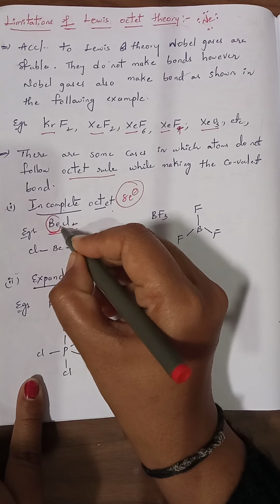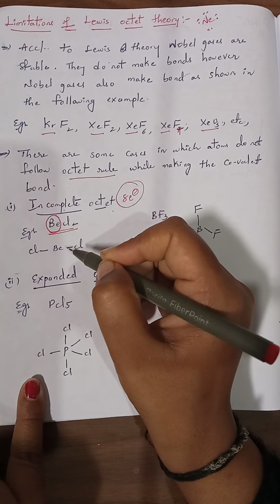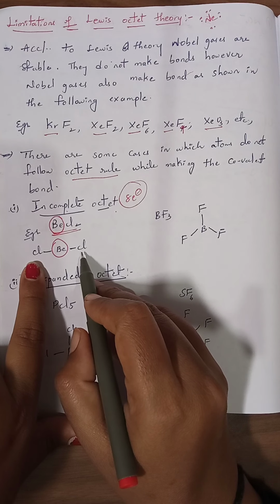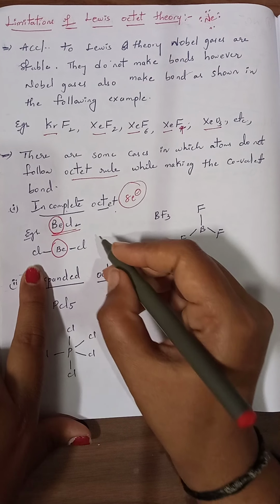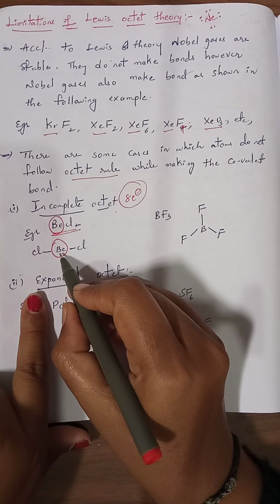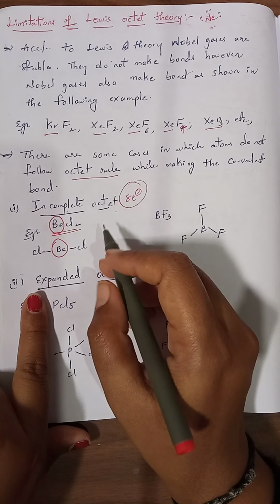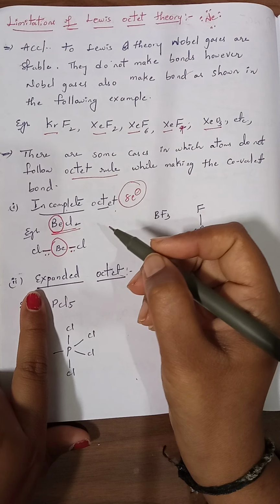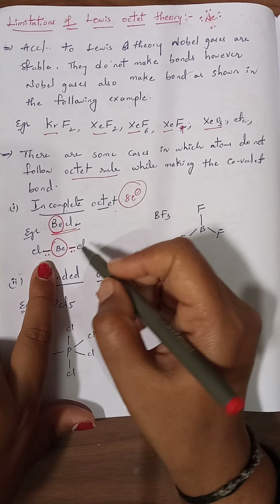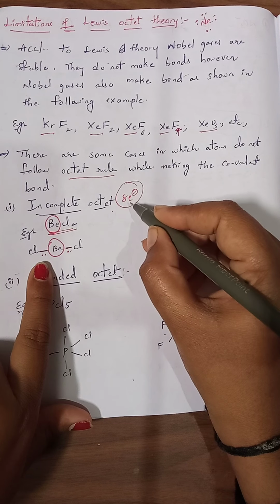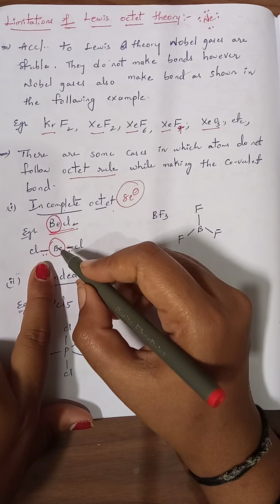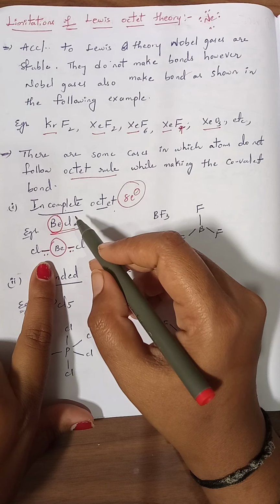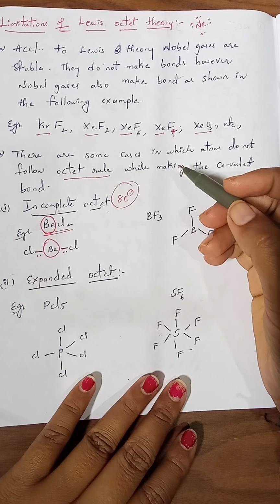The central atom is Be because it is only one in number, and it is in group 2. It is attached to 2 chlorines. The chlorine valence electrons are balanced, but the valence electrons around beryllium are not, because it has only 2 bonds. Each bond contains 2 electrons, so 2 plus 2, only 4 electrons are there, but it should contain 8 electrons. That is the drawback: a few compounds are formed without following the octet rule.